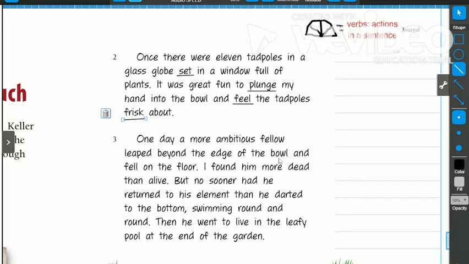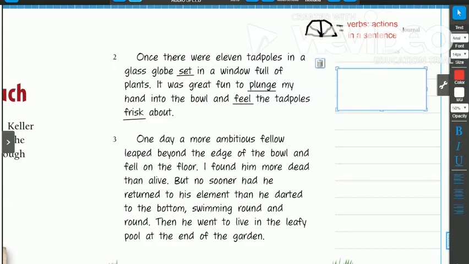I want you to notice some of the words she uses. She doesn't just say that she's going to put her hand in the bowl. She says that she plunges her hand in the bowl. So on the side in our notes section, I want to write down those interesting verbs that she uses, and we're going to make a list on the side here. So over here, we're going to write the word plunge.